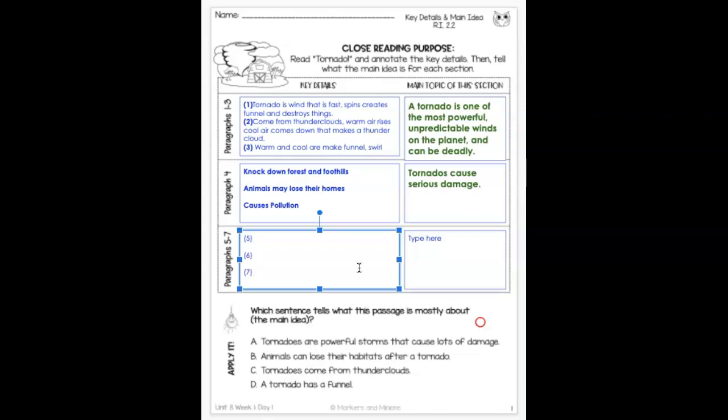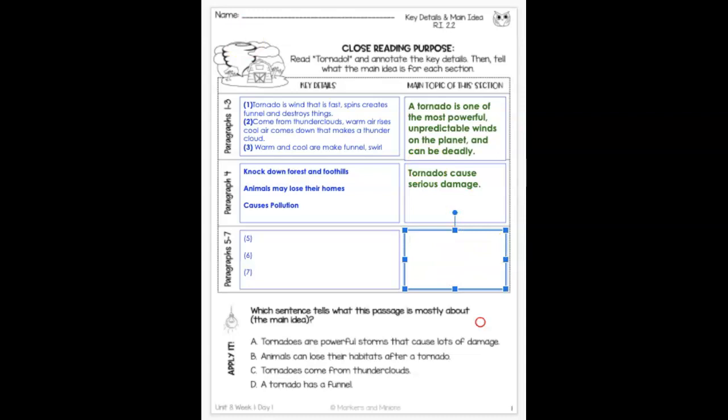It's kind of like in class when I told you guys, if you're going to use a highlighter, you can't highlight the whole paragraph. You can only highlight what is important. So you need to read paragraph 5 and write what's important, 6, write what's important, and 7. And then over here, you are going to write the main topic of this section. So when you look at all of these details, what do they all have in common? You have to think about that.